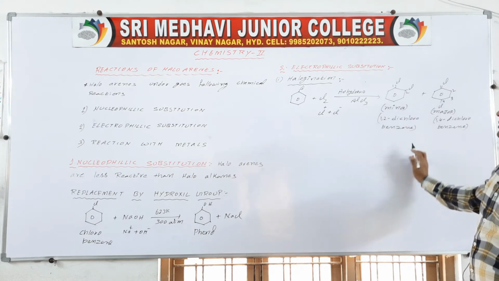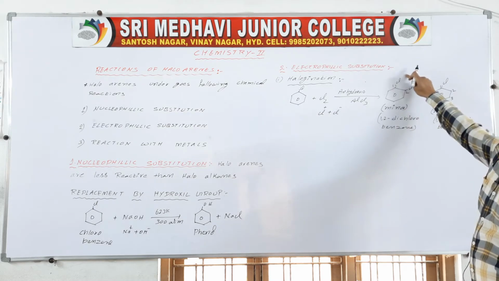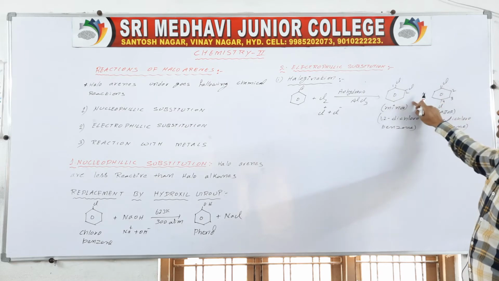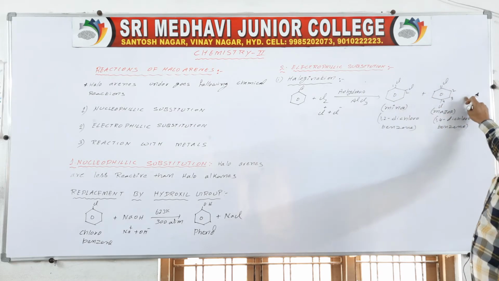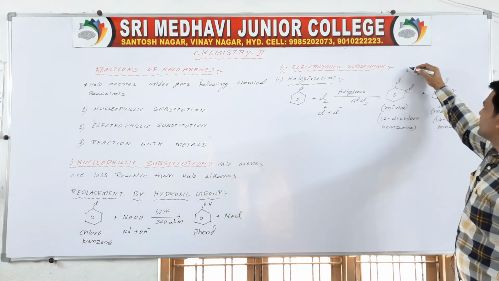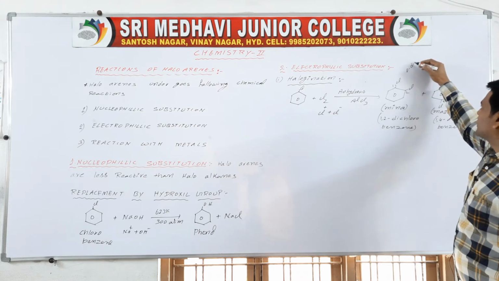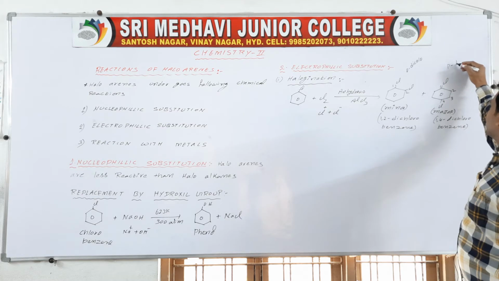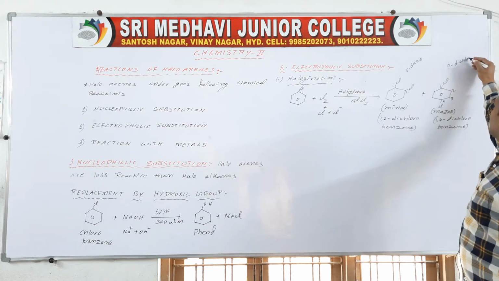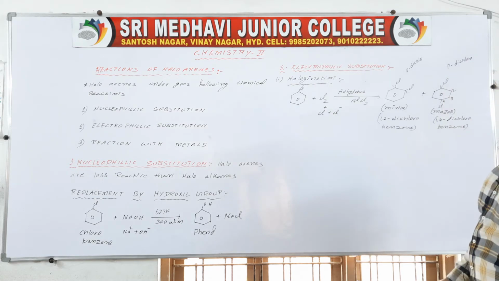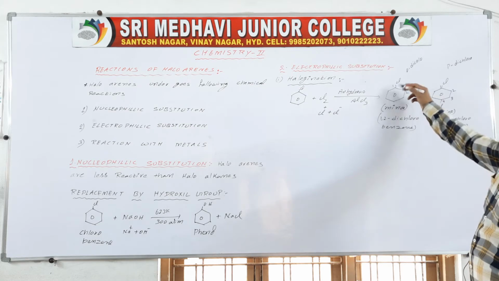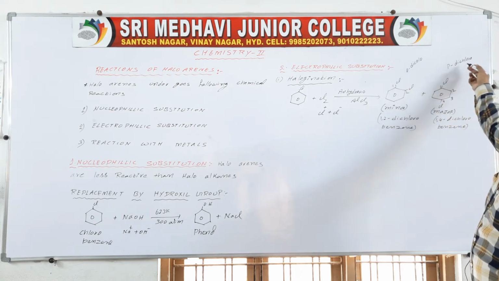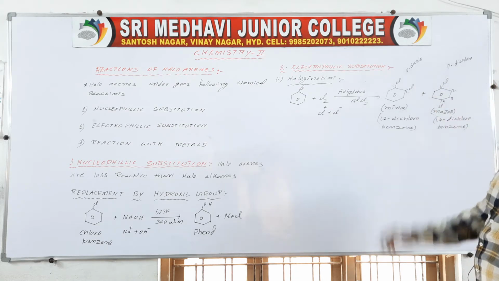It is 1,2-dichlorobenzene, also called ortho-dichlorobenzene. It is also called p-dichlorobenzene. So this is ortho position, ortho-dichlorobenzene, and this is para position, p-dichlorobenzene.